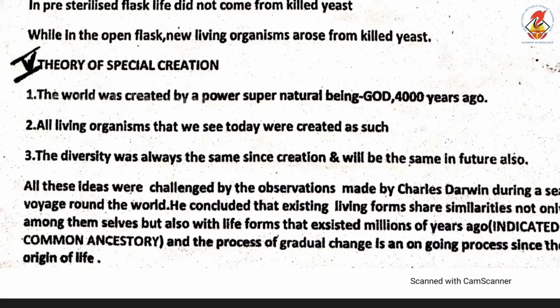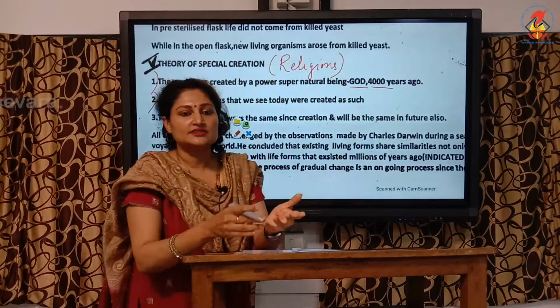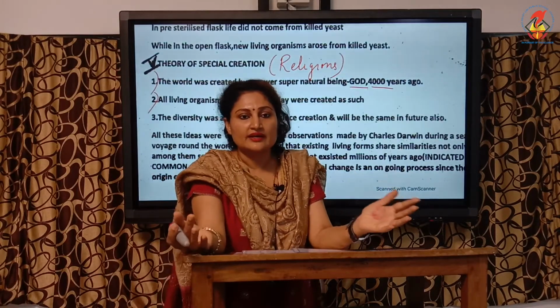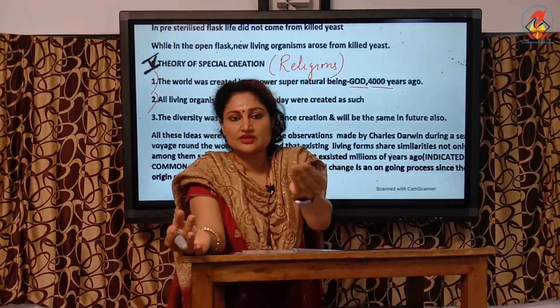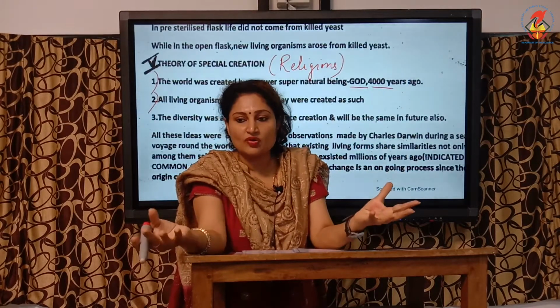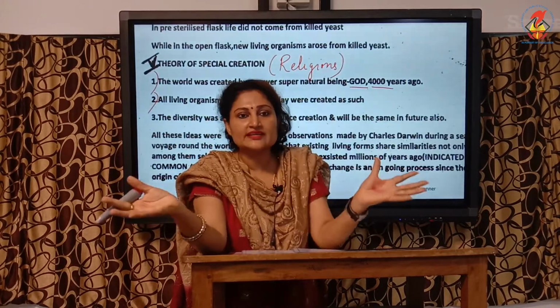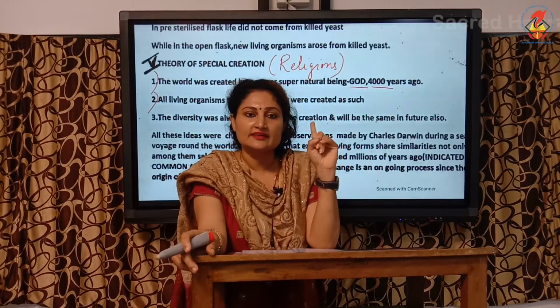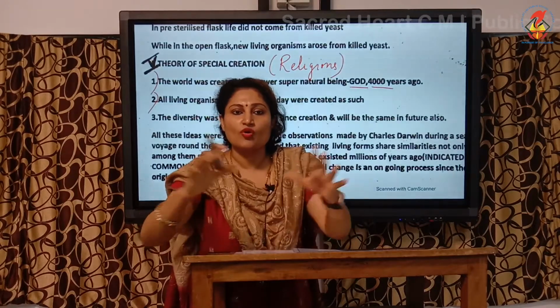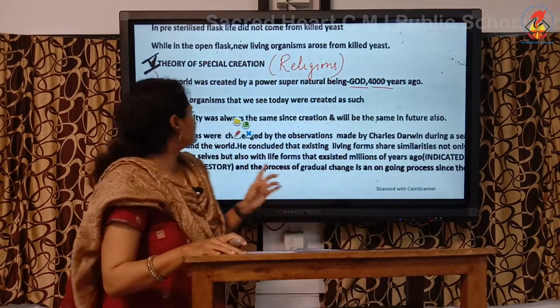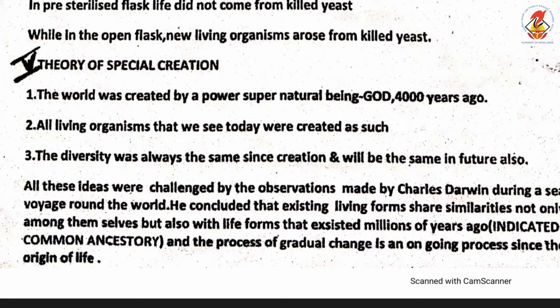Then second postulate, all living organisms that we see today were created as such. Right from man to the cockroach, to the poriferans, to the earthworms, to any small organism, or to the bacteria, all these diversities were created then. It was not slowly, it was not created in different steps. All that we see today was created then. And third, the diversity was always the same since creation and will be the same for the future.